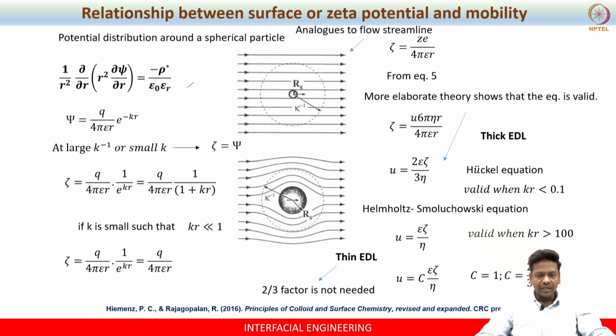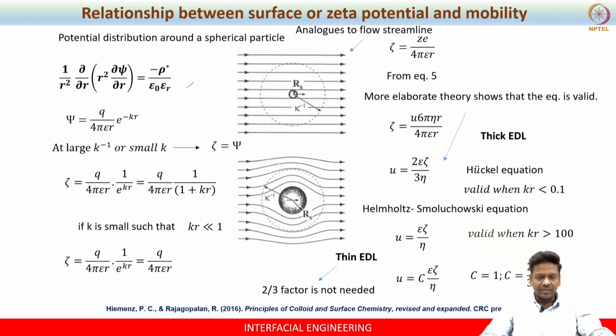Now, a very interesting analogy we need to go through. Let us say we have the stream line, or you can say potential line. Here I suspend a charged particle, and consider two different particle sizes, maybe K inverse is the same in both cases.